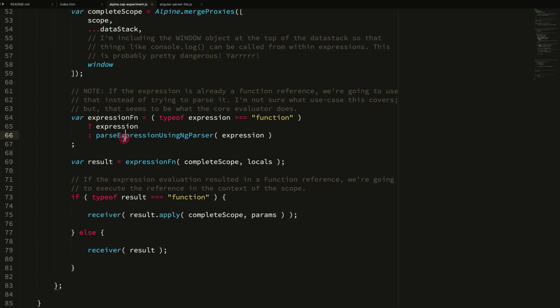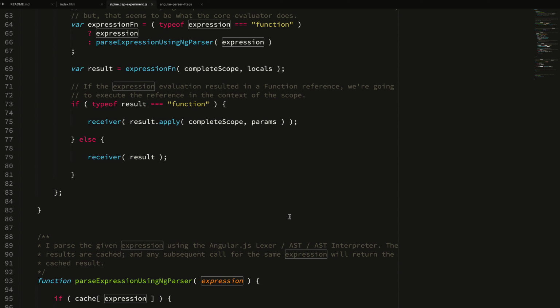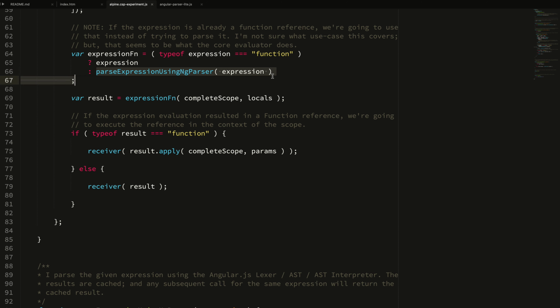Now here, when I take the expression, I need to generate a function, and I'm going to use that ng parser. So if we just jump down here, you'll see all it does is look at the cache to see if it already parsed this so that we don't have to parse the same expressions over and over again. And if it doesn't, it calls that ng parse that we discussed earlier. It passes in the string expression, and that's going to return that function that is able to take a scope and a set of local objects. And so that's going to return a function here.